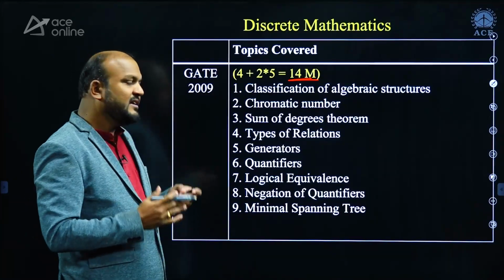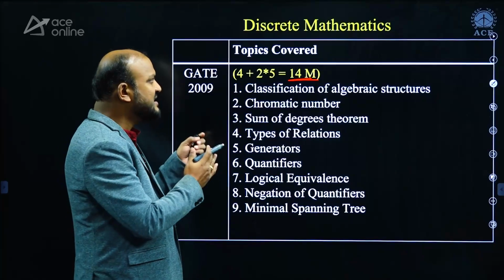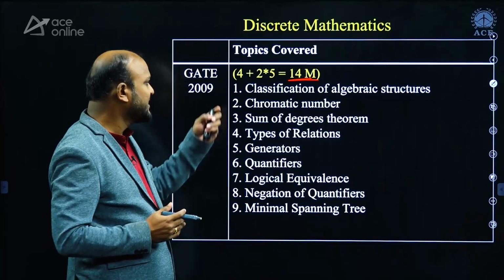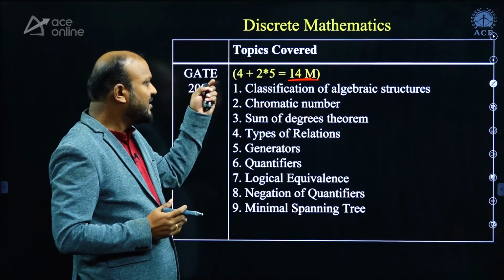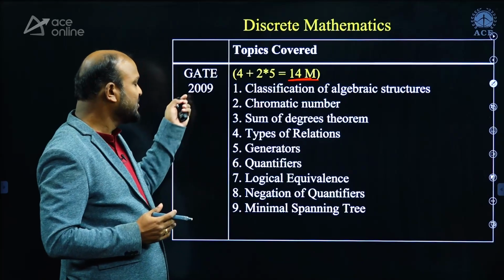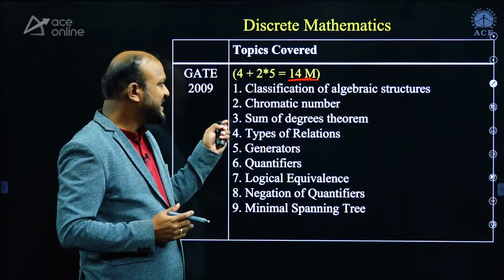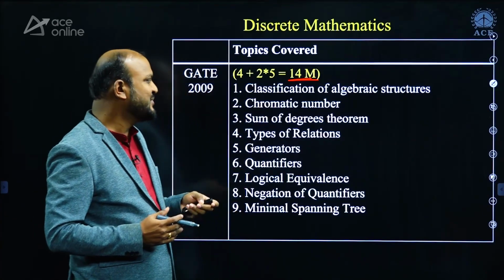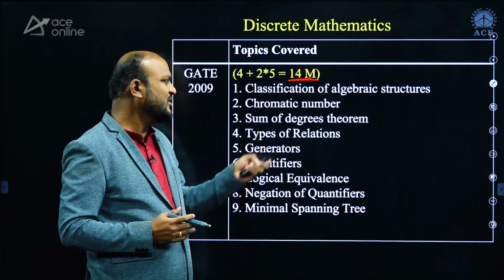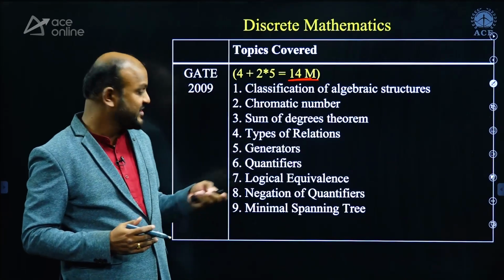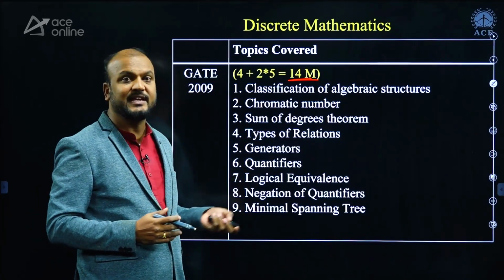You can easily score marks from discrete mathematics. Questions asked from 2009 in discrete mathematics are classification of algebraic structures, chromatic numbers, sum of degrees, types of relations, generators, quantifiers, and logical equivalences.